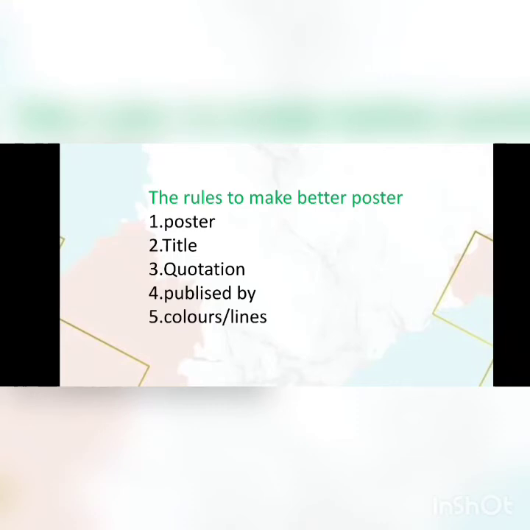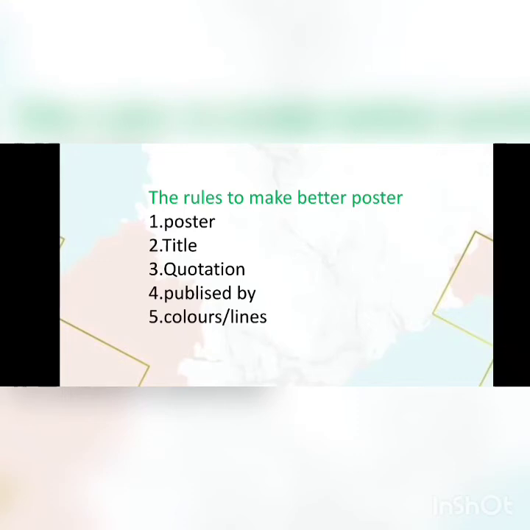should remember, students. An informal poster, we can use official colors for poster. So if you want to frame a poster, first you should write poster, title, quotation, and published by, it must be must, student, colors and light. Whereas informal poster, you can use bright colors.